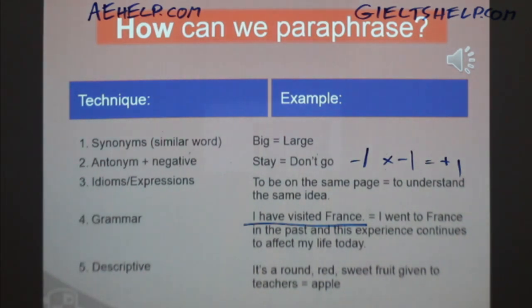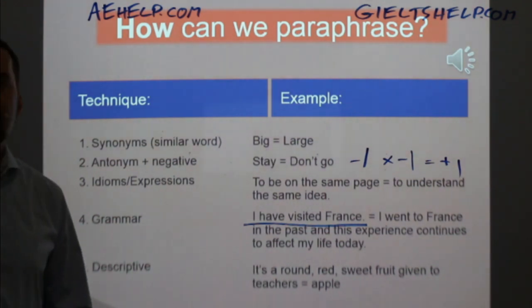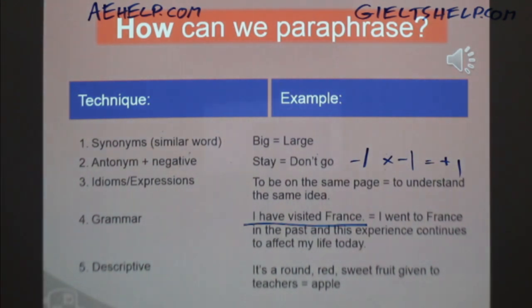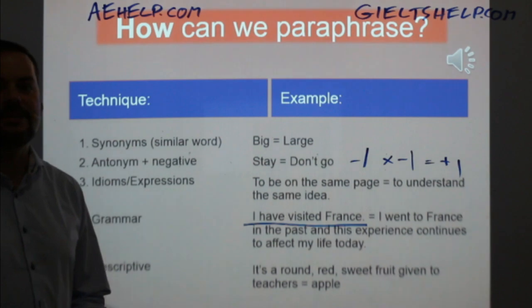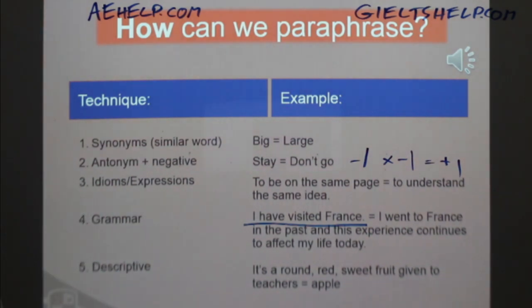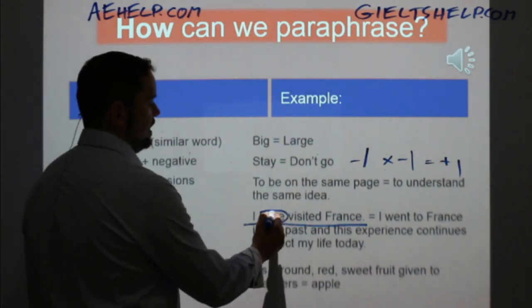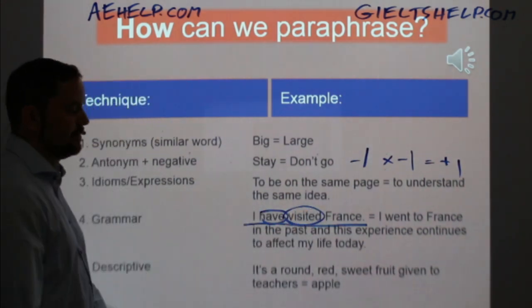It's not past tense, Juna. It's a little bit different. No, it's not past, VJ. That's right, Maxime. It's present perfect, right? It's present perfect. Have and visited together is present perfect, okay?